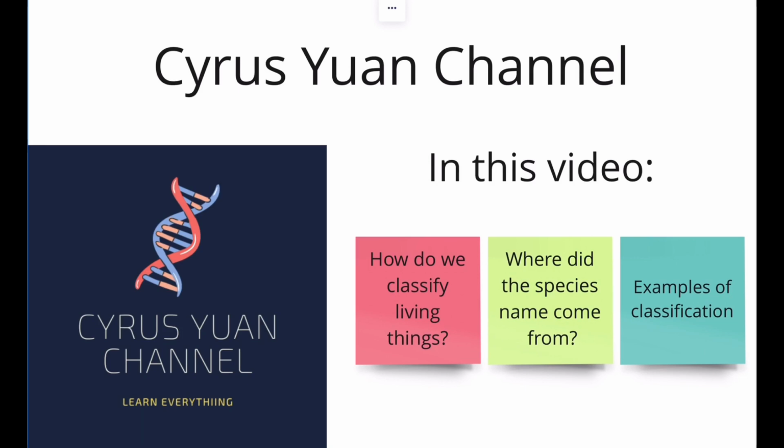So today, we'll be talking about taxonomy, commonly known as the classification of living things. With so many living things around the world, we really need to sort them out into different categories. Today we'll be discussing the taxonomy classification scientists use, the binary naming system scientists use to name species, and some examples of taxonomy classification. So what is taxonomy? What is the classification of living things?